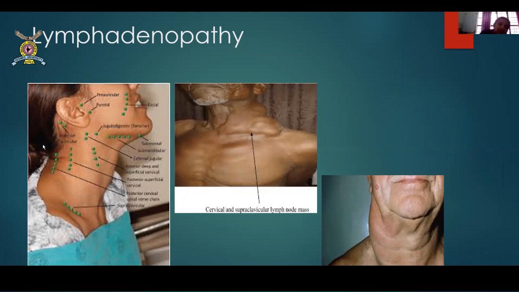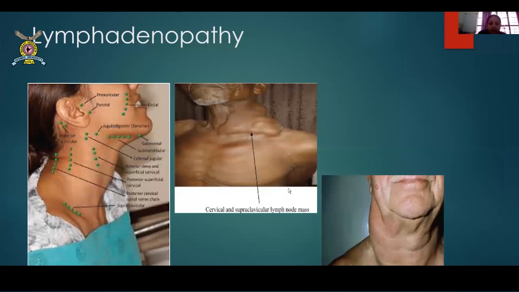And posterior triangles are notorious for any infective lymph nodes, which can be even tuberculosis. So posterior triangle मध्ये शक्यतोवर आपल्याला TB चे lymph nodes दिसून येतात. This is not a hard and fast rule because the entire human body is like a Pandora's box anyway. So